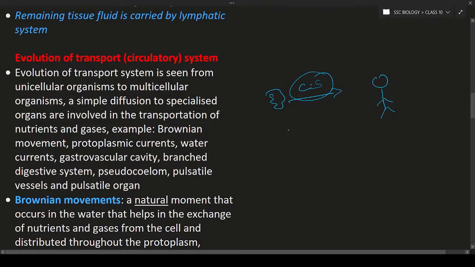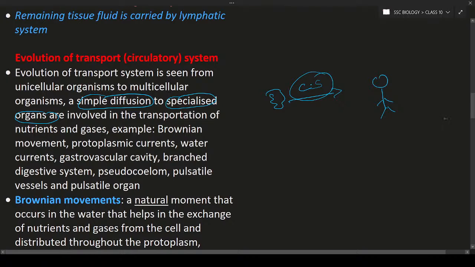So what are they? That is, from simple diffusion to specialized organs. This is the evolution. So there are a lot of changes. Based upon the complexity of the organism, these have evolved. Such kind of evolution of the transport system is seen.